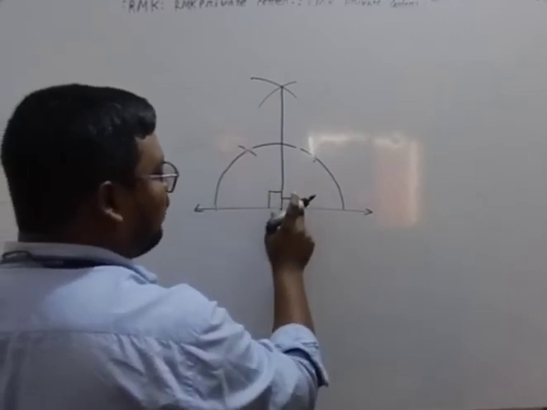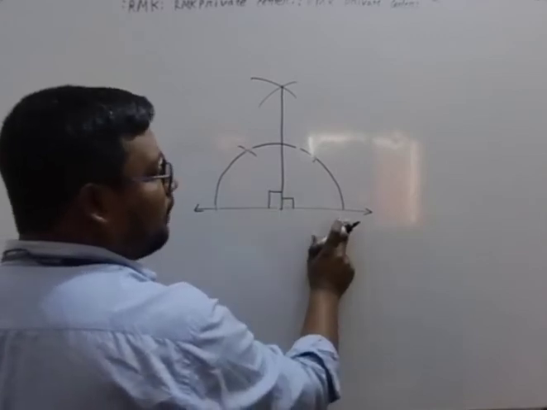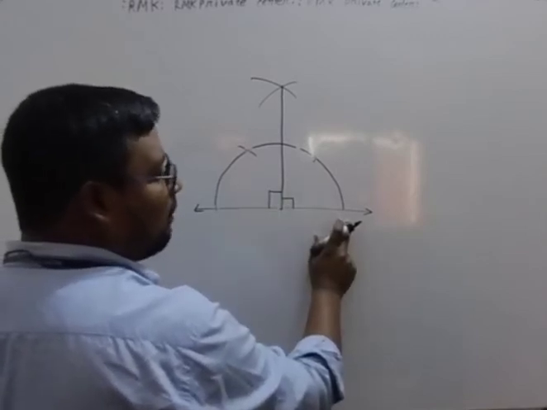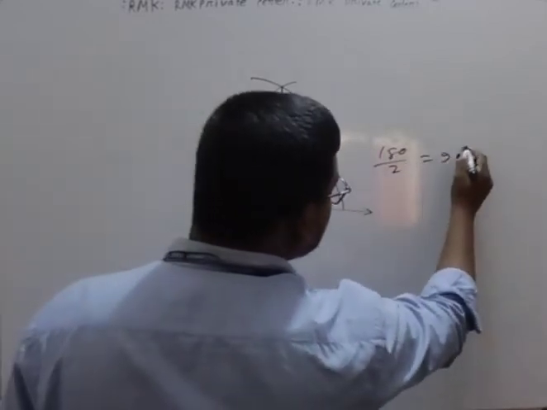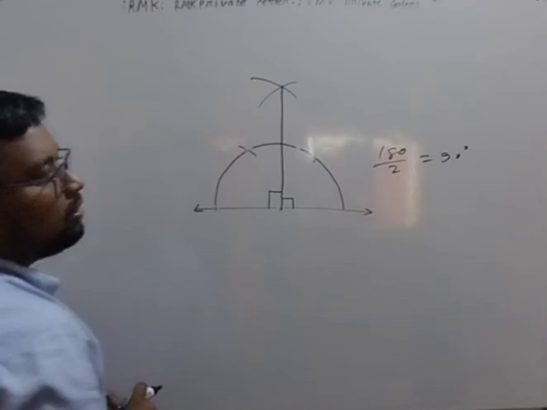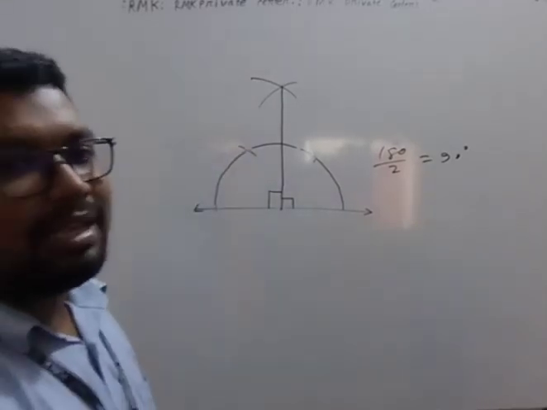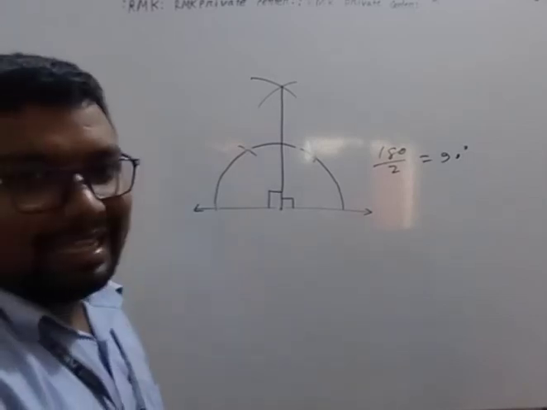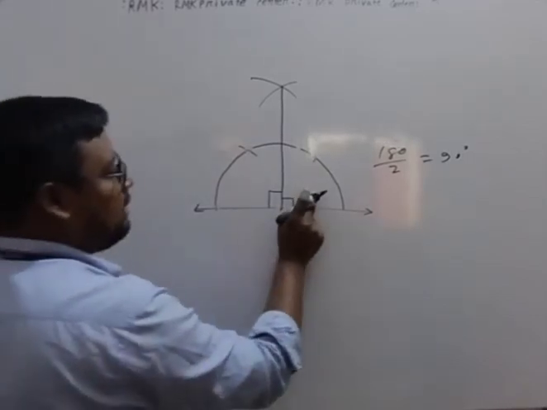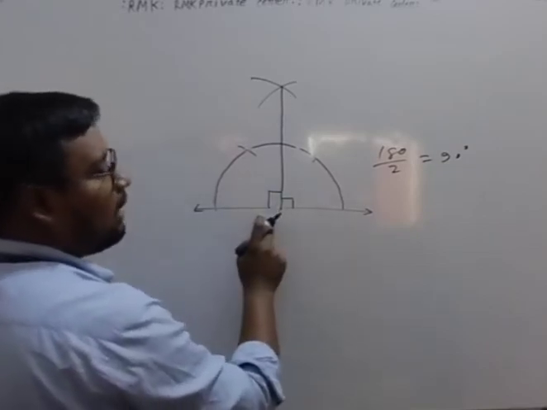That is why it is a straight angle. The measurement of a straight angle is 180 degrees, and when we divide this equally, it is 90 degrees, so this is called a right angle. As you know, when an angle's measurement is 90 degrees, it is known as a right angle. So here is 90 degrees, here is also 90 degrees. So these are right angles.